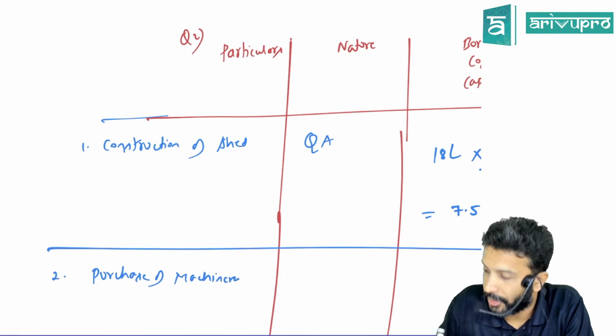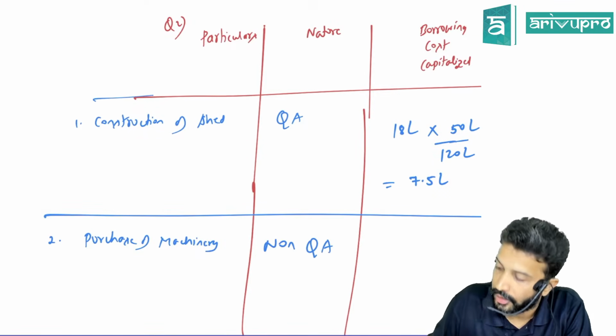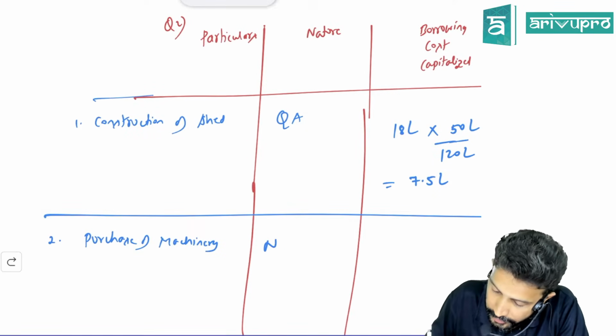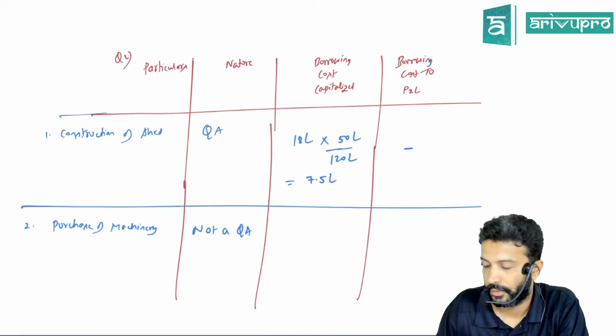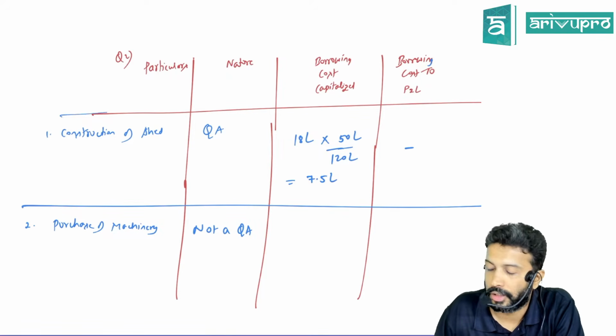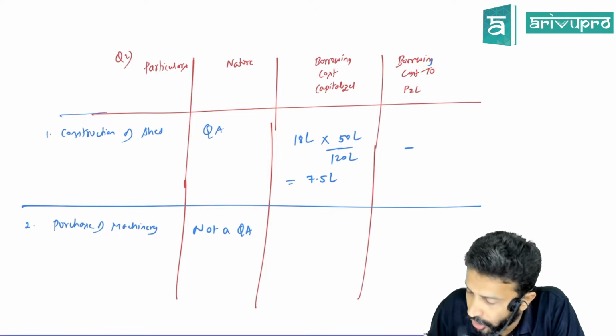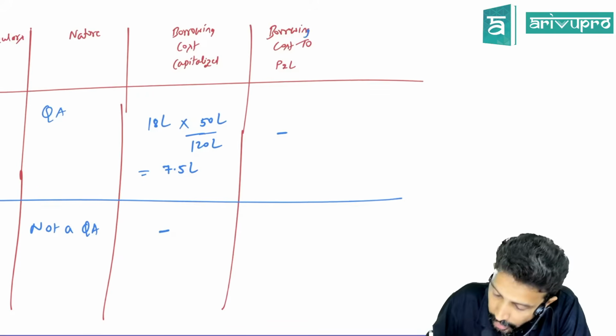Since it was immediately ready for use, what should I write under the nature column? Qualifying or non-qualifying asset? Or can I write not a qualifying asset? Not a qualifying asset. Sir, if it is not a qualifying asset, will borrowing cost get capitalized or transferred to P&L? P&L. Again, the same funda.